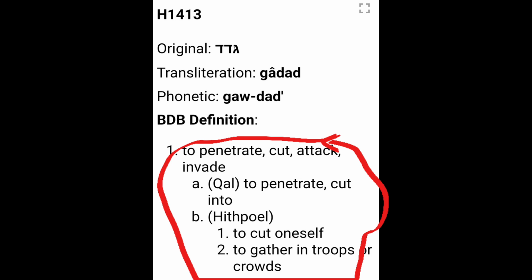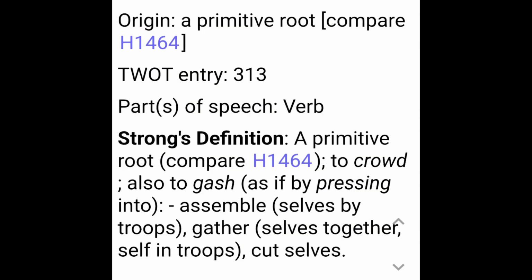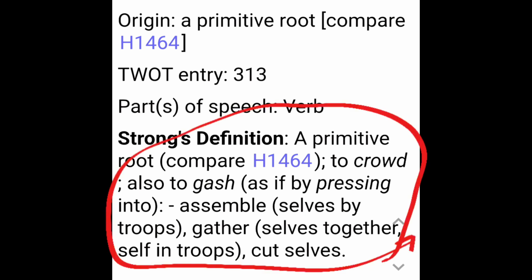to cut into, to cut oneself. And here again we see to gather in troops or crowds. We see H1413 reflects back to H1464. Look down at the primitive root. The Strong's definition says a crowd, also to gash, as if by pressing into, to assemble, to gather the self in troops, to cut selves.